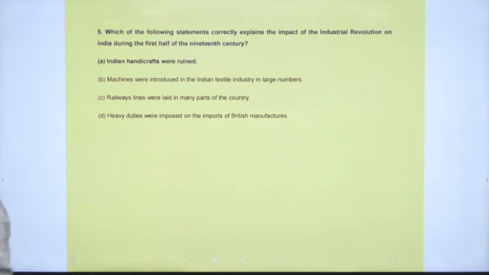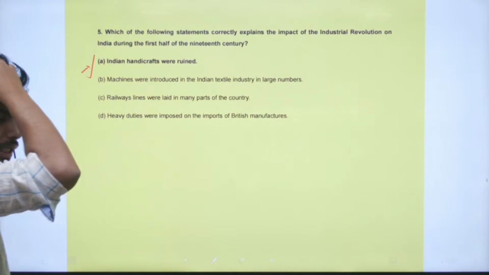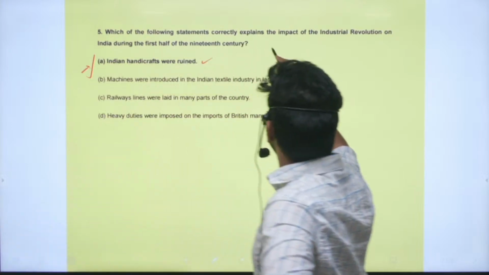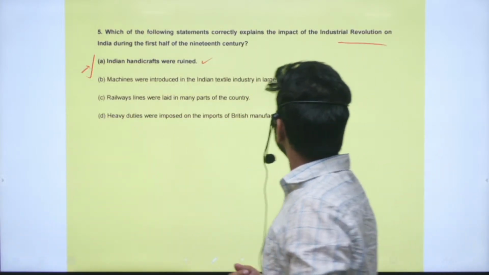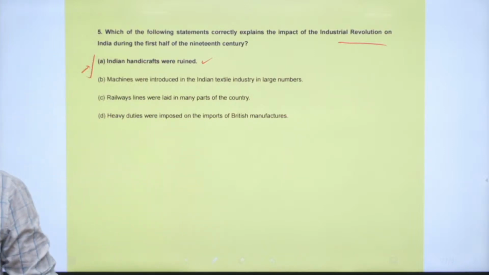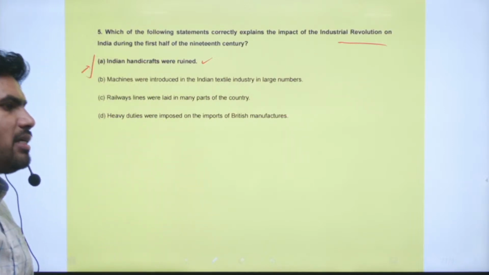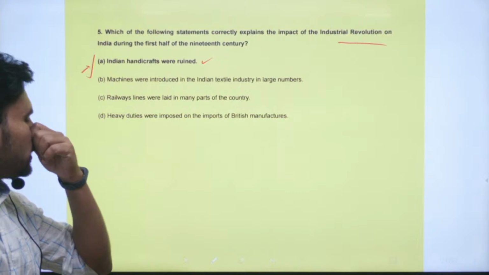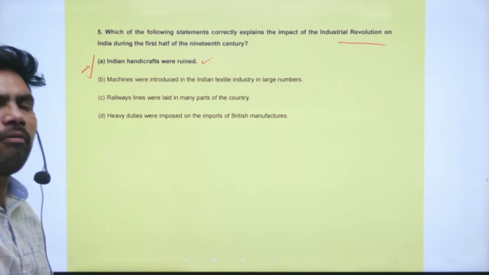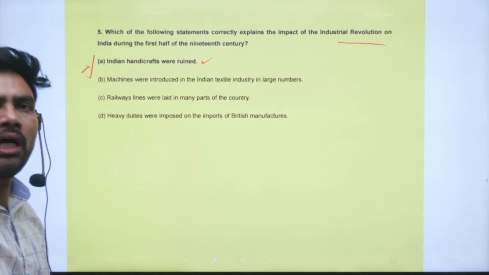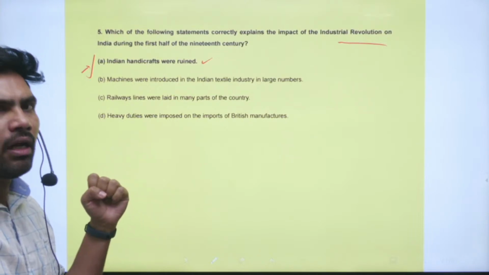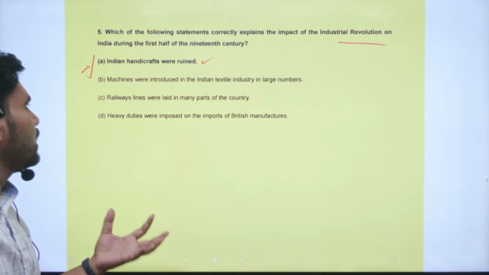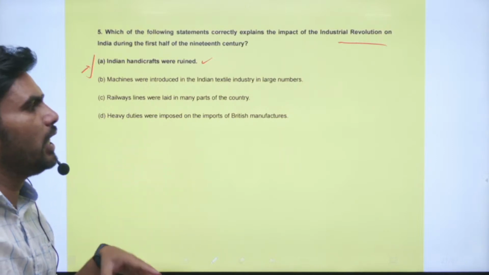The issue that greatly impacted India at that time is that Indian handicrafts were ruined because of the Industrial Revolution that occurred in Britain. Earlier, artisans were there producing goods like textiles and other manufactured items. Once big factories were started in England, they took away the raw materials from India, produced finished goods there, and dumped those finished goods in India at cheaper prices.